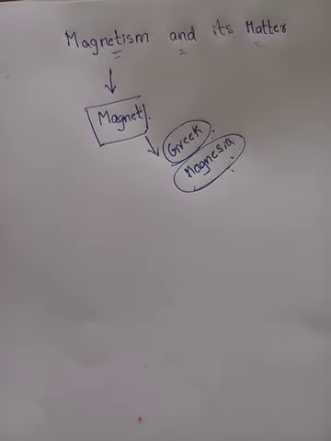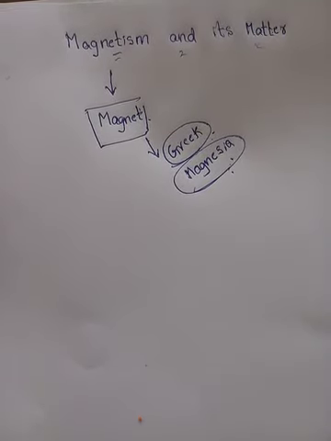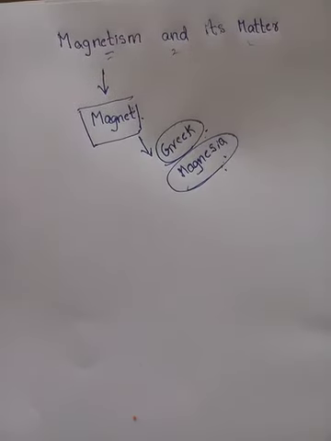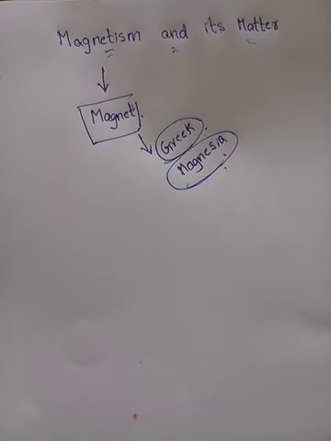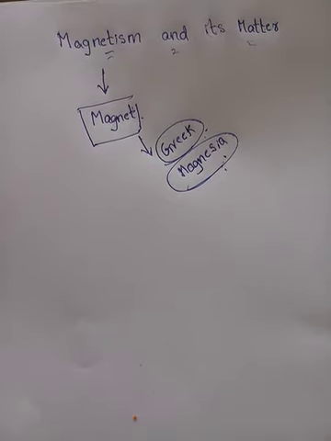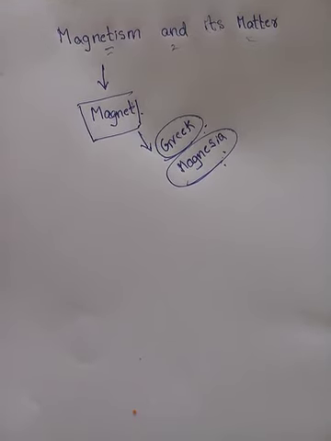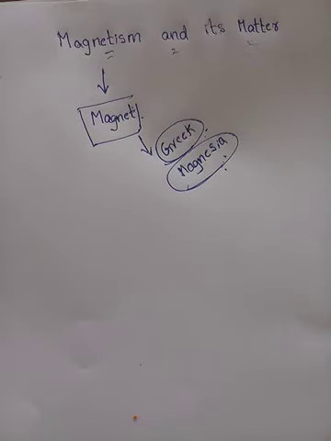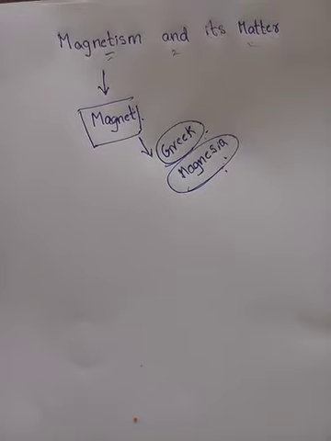At the same time in China there was one stone with a specialty: if you throw the stone anywhere, it points from north to south. It is leading the direction, right?